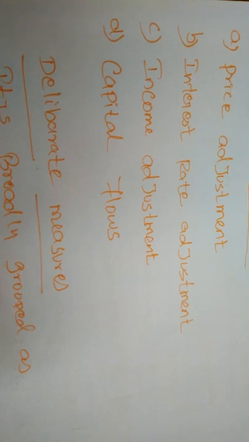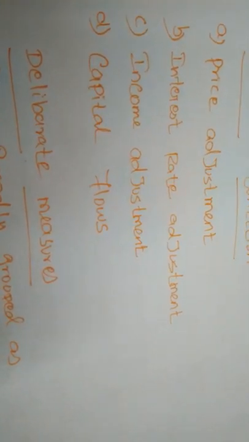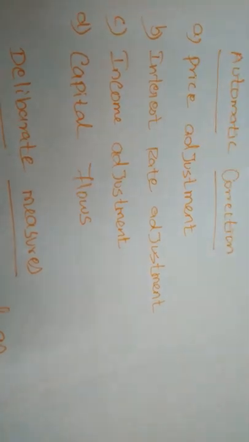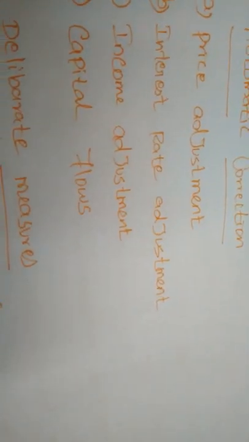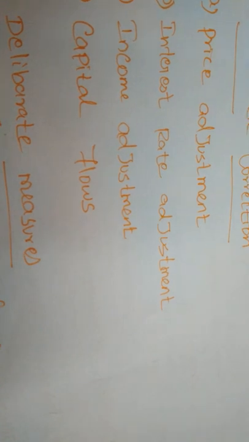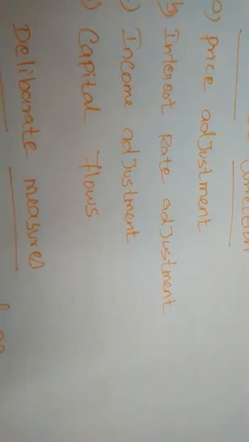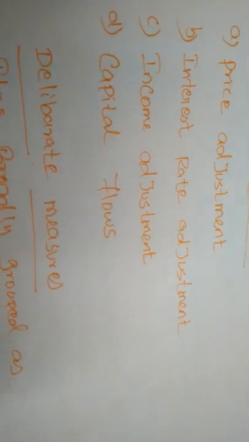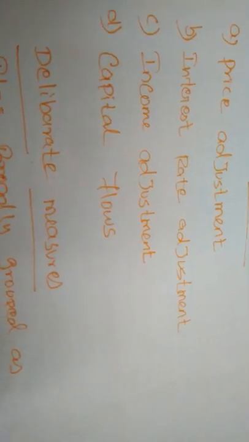Like that, if the interest rates are increased in the deficit balance of payment countries, the other countries want to make direct investment in our countries. So on the basis of rate of interest only, the foreign capital or the foreign funds and the foreign direct investment will come into our nations. So because of that also the balance of payment will be corrected.